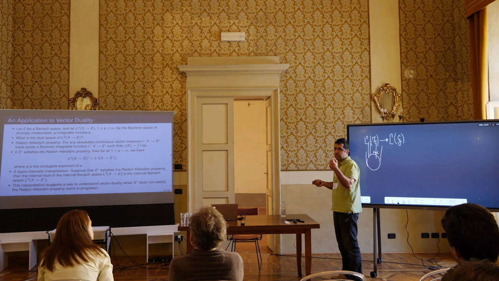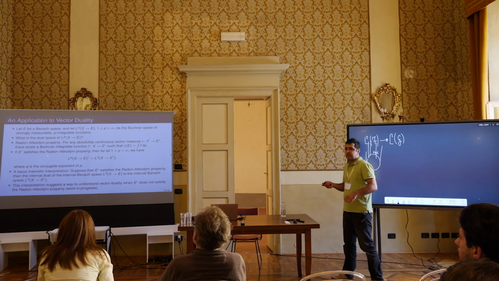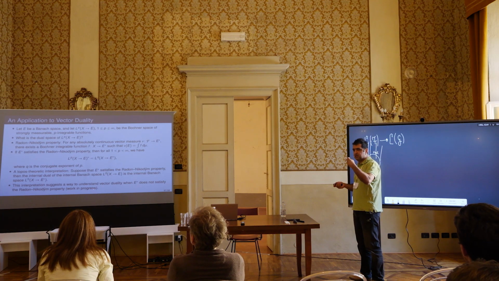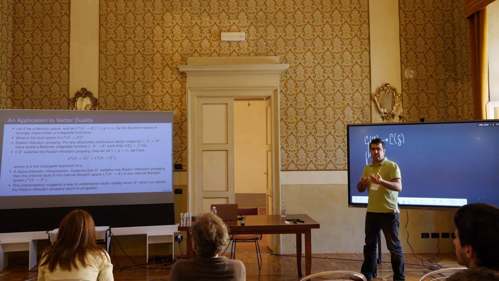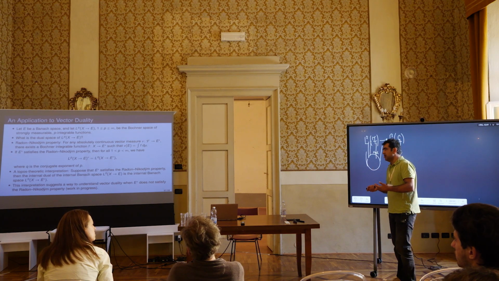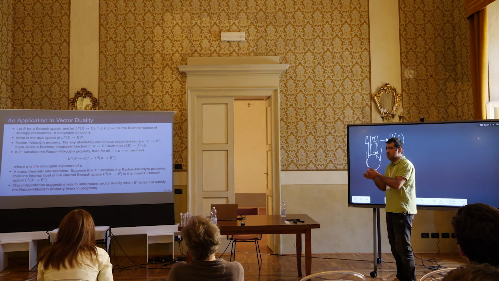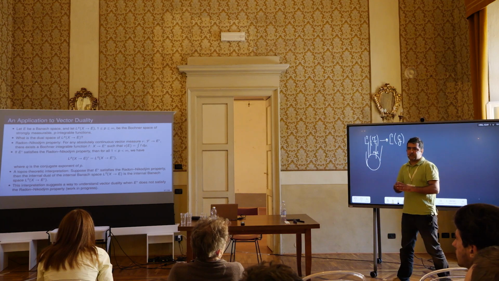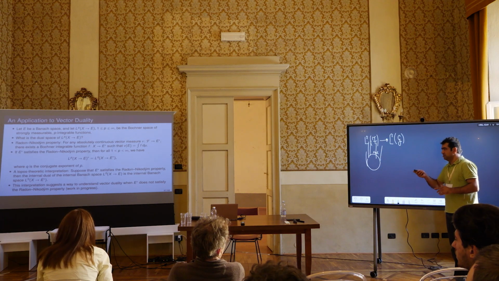But if not, we don't know what this dual space is. By lifting this problem into the topos, this gives us additional tools which allow us to study this dual space and try to make sense of what the dual elements could look like if E star does not satisfy the Radon-Nikodym property. And that's all I have.